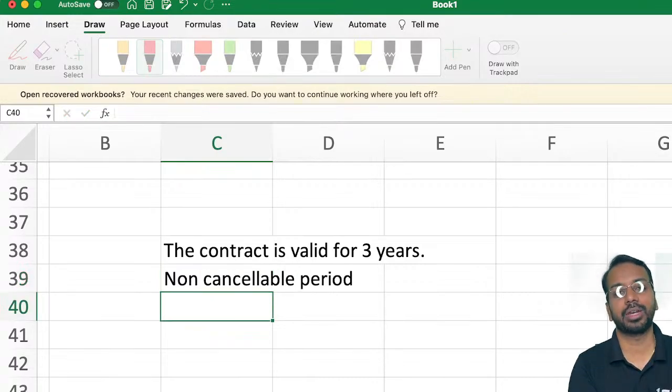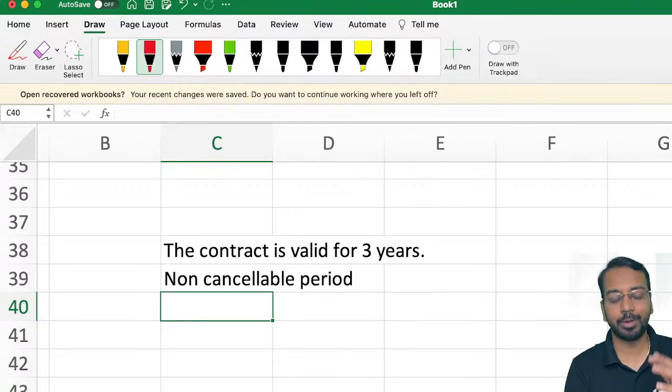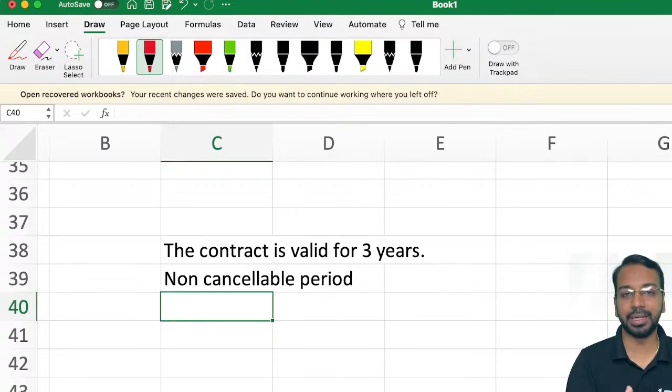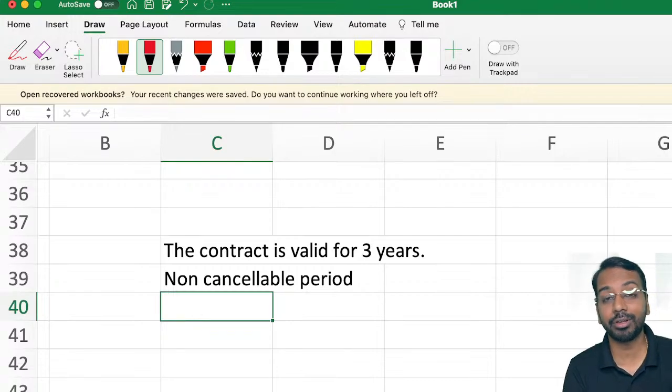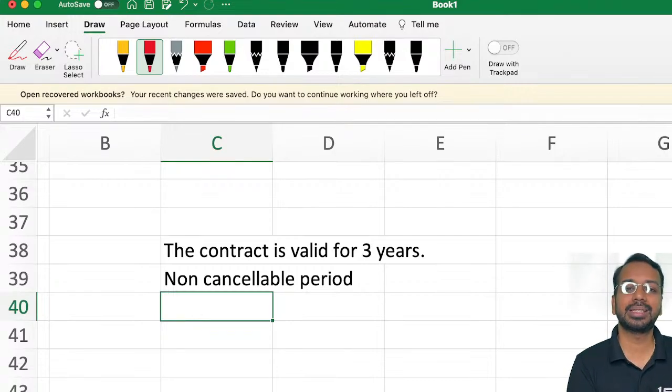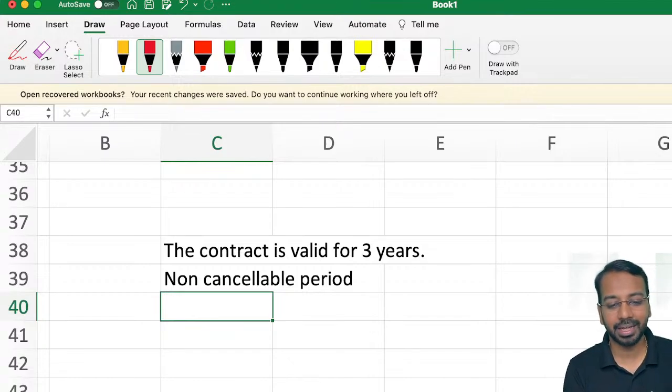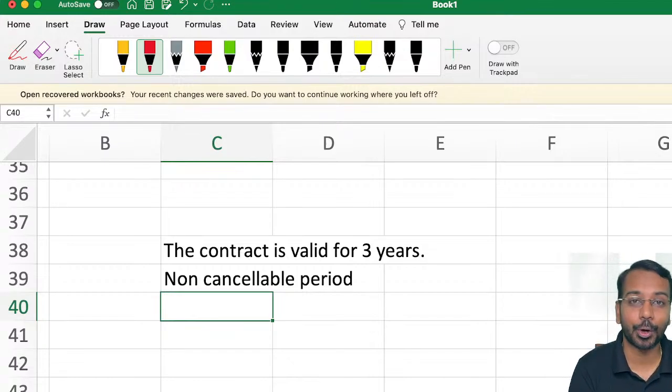So what is the meaning of non-cancelable period? Non-cancelable period means in that period, the lessor or the lessee, both these parties, will not be able to cancel the lease, or they will not be able to get out of the contract. So what happens if they come out of the contract? There will be significant penalties if they come out of the contract during the non-cancelable period.